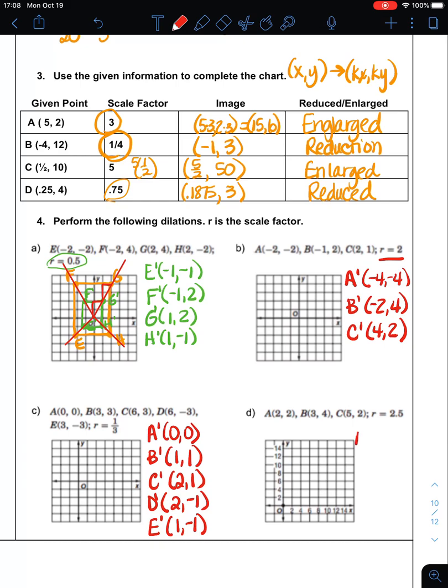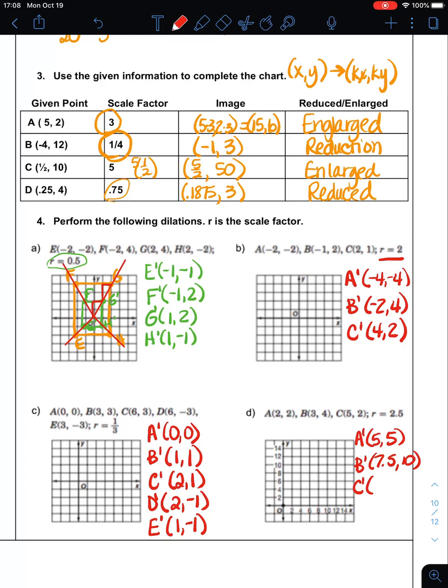Then 2.5, it doesn't matter that it's a fraction. That's okay. My new A will be at 2 times 2.5, which will be 5, 5 and 5. My new B will be at 3 times 2.5, which is 7.5, and 4 times 2.5, which should be 10. Notice these are all ordered pairs.